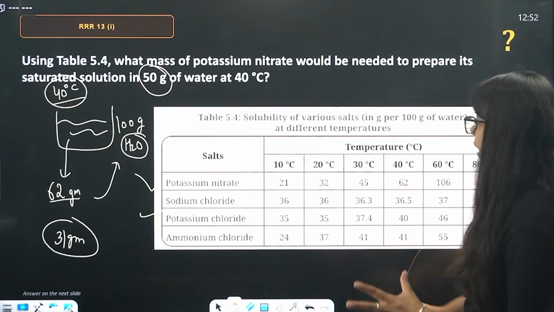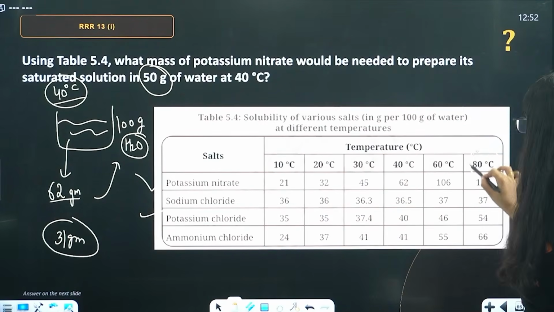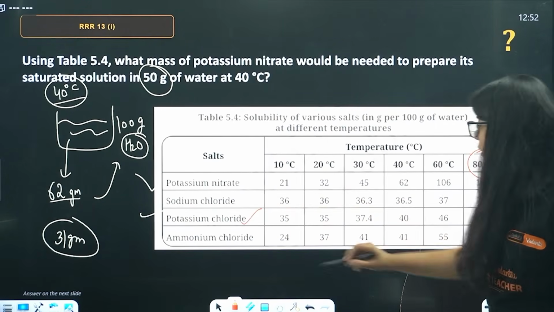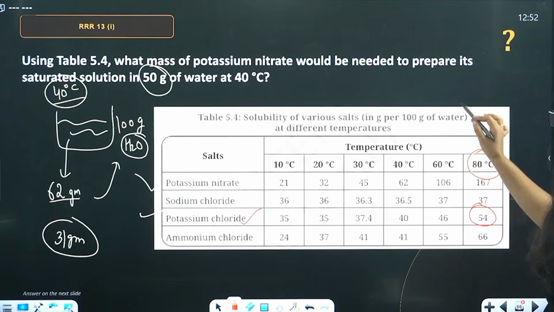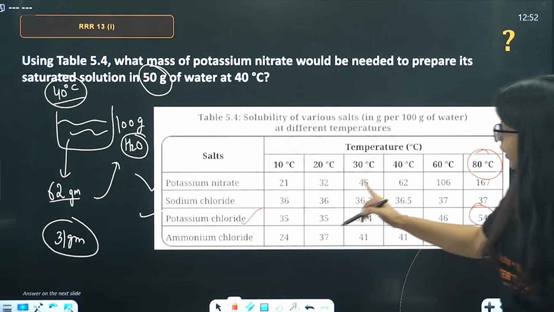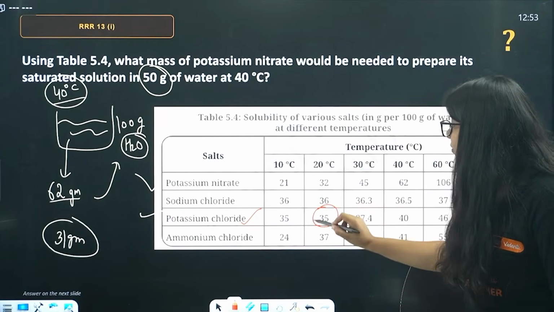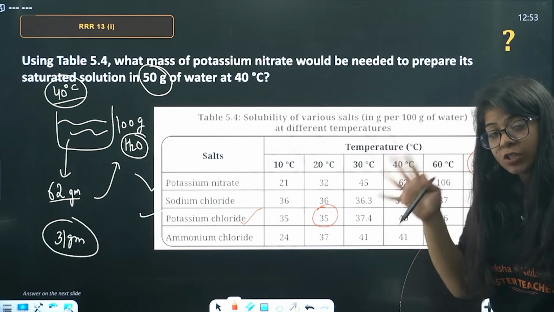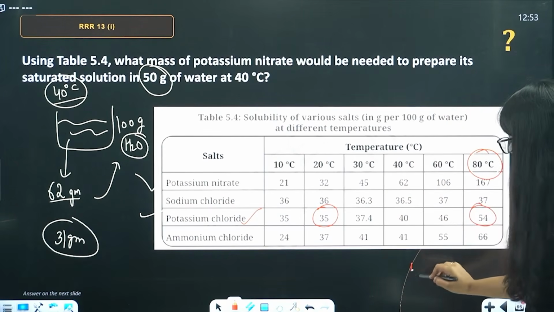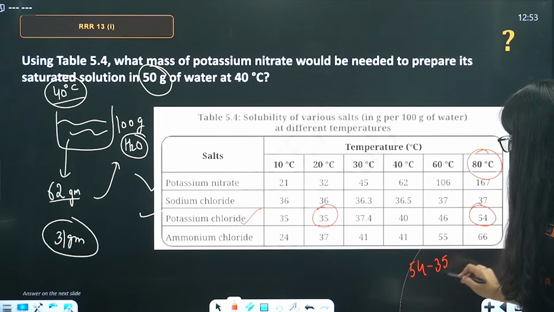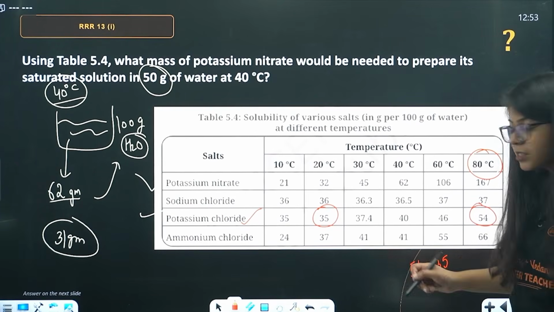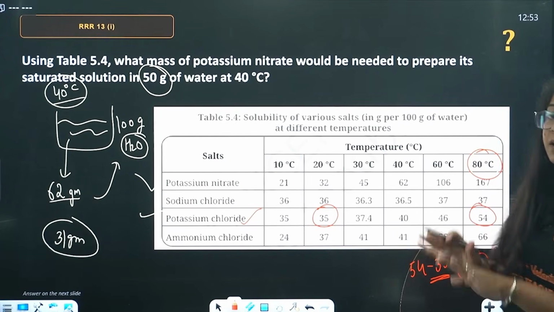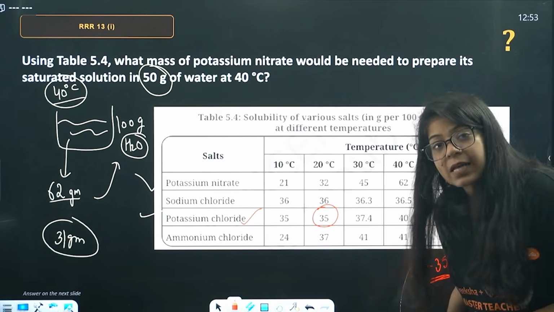Just understand. At 80 degrees Celsius, beta, look at this. At 80 degrees Celsius, potassium chloride is 54 gram in 100 grams of water. But at 20 degrees Celsius, it is 35 gram in 100 gram of water. So the water is same. The total solution 100 gram is same. But where this is 54 minus 35, where does this difference go? Where does this 19 gram go? It settled down. It made crystals. Okay?